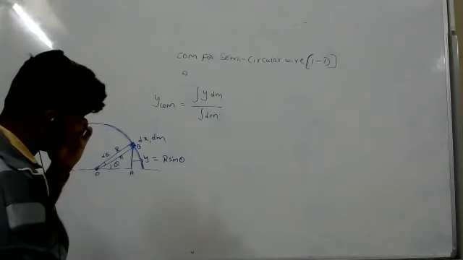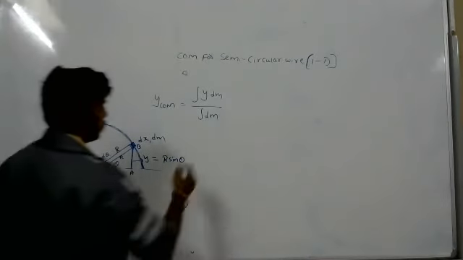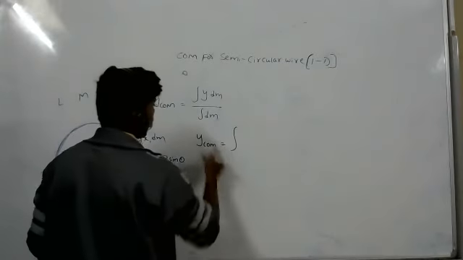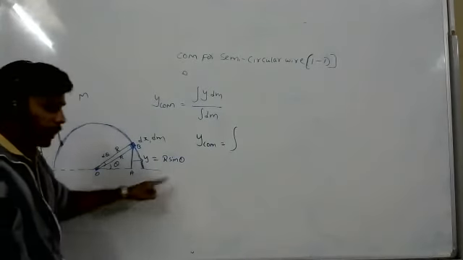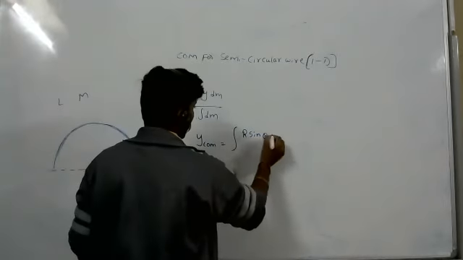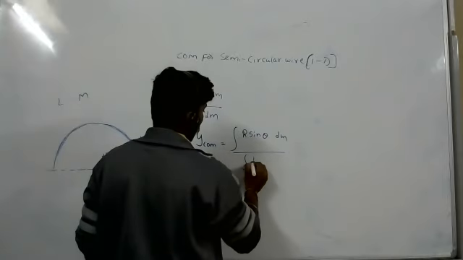Now look at this. Y center of mass equals integration of y dm by integration of dm. Y means R sine theta, so R sine theta dm by integration dm.